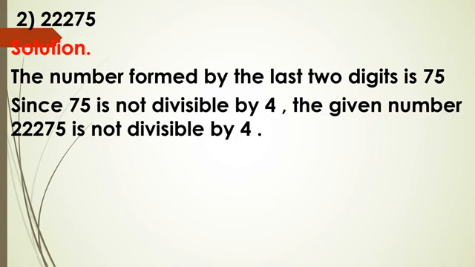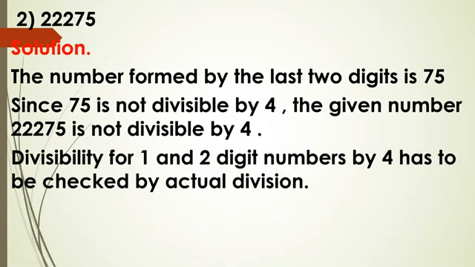Okay? Again I am telling, a number is divisible by 4 if the number formed by its last 2 digits, that is ones and tens place digit, is divisible by 4. Okay, this I have told you is the test for when the number is of 3 or more digits.